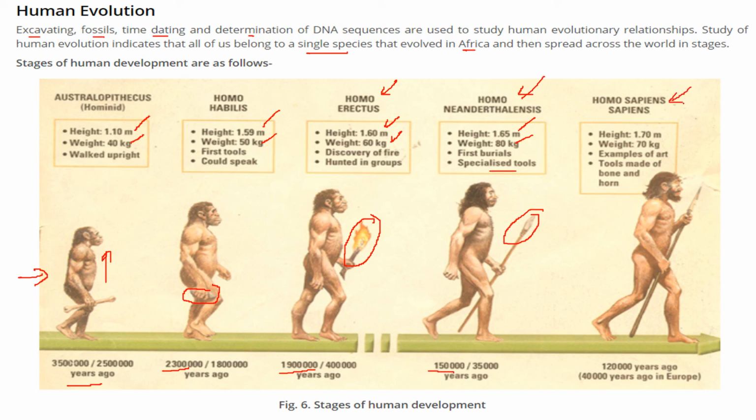Homo sapiens, height 1.7, weight 70 kg, and artistic work started to take place. Specialized tools were made of bones and horns 120,000 years ago. These are the stages of human development.